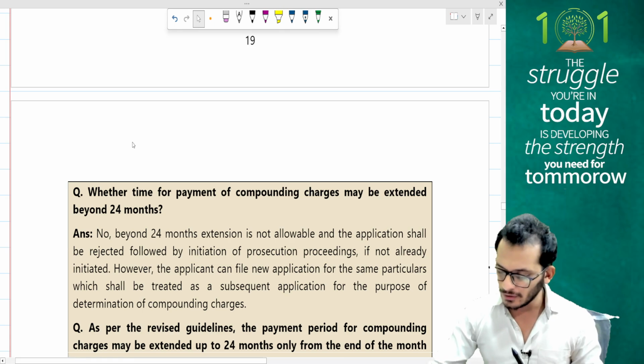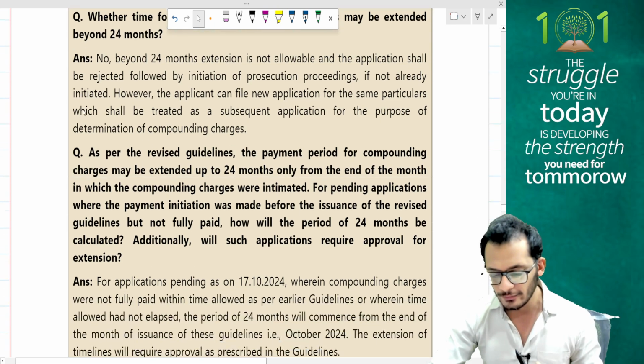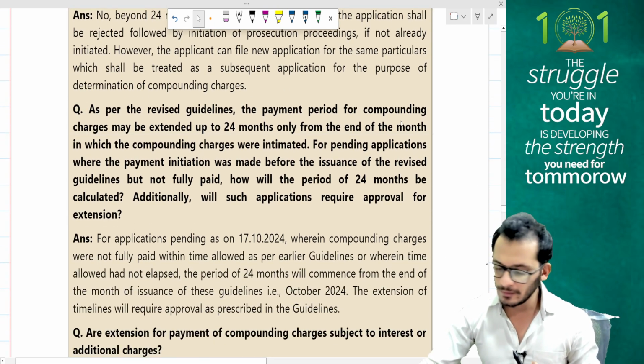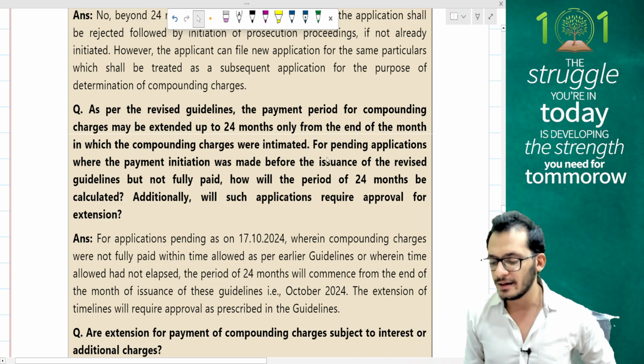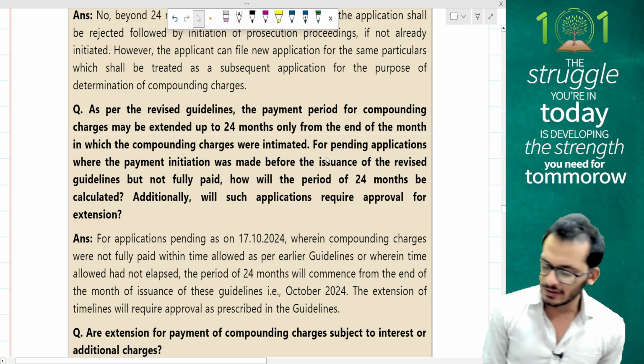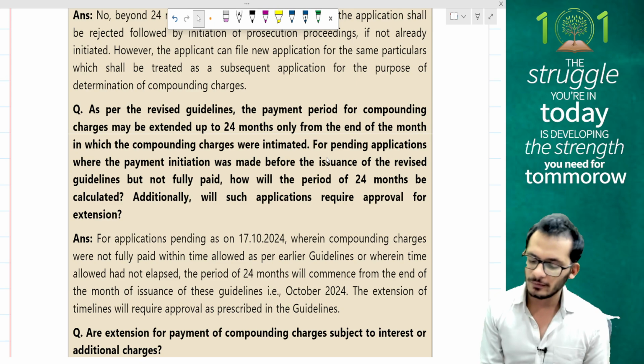Whether time for payment of compounding offence may be extended beyond 24 months, we have already discussed this. No, it is not being extended beyond 24 months. As per the revised guidelines, the payment period for compounding may be extended up to 24 months only from the end of the month in which the compounding charges were intimated. For pending applications where the payment intimation was made before the issuance of the revised guidelines but not fully paid, how will the period of 24 months be calculated?